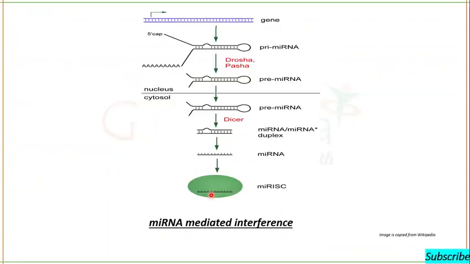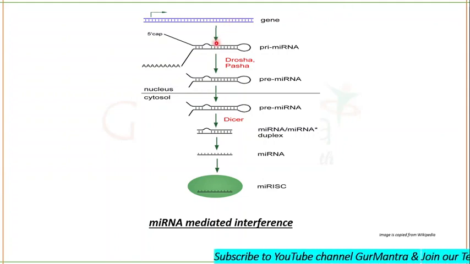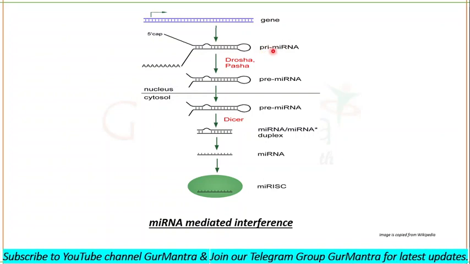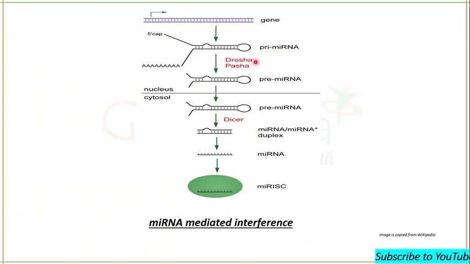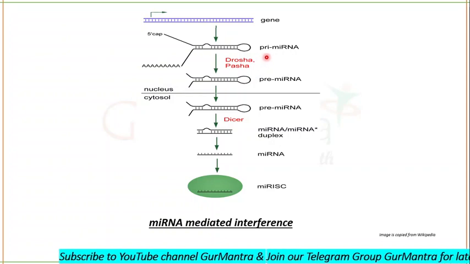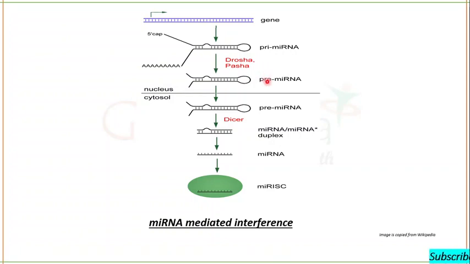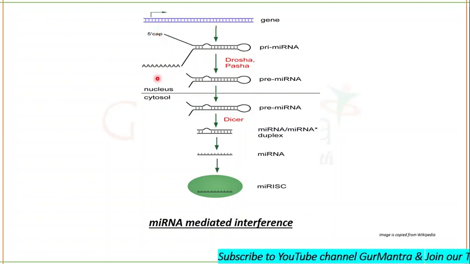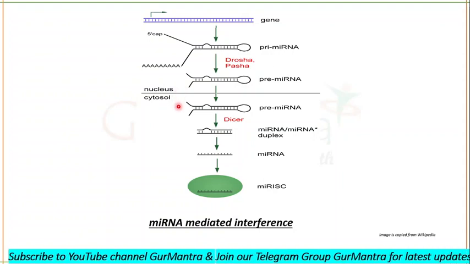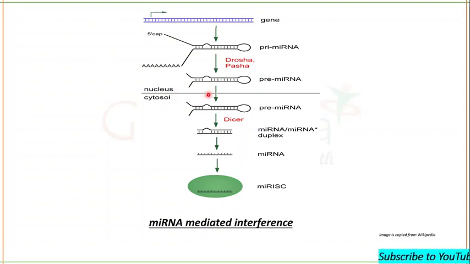Let's go through it once again. This is a gene. This is a hairpin-like loop structure which forms the primary miRNA. This primary miRNA will be processed by Drosha and Pasha in the case of Drosophila, and Drosha and DGCR8 protein in the case of mammals. Then there will be the formation of pre-miRNA, which does not have the 5' cap or poly-A tail. This pre-miRNA will be transported to the cytosol with the help of exportin 5 proteins.